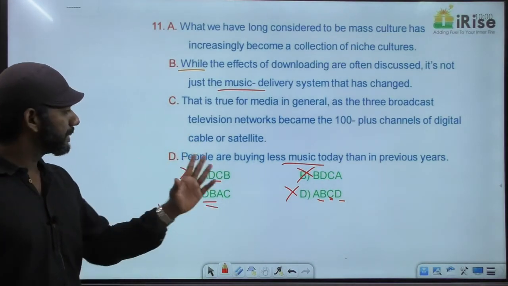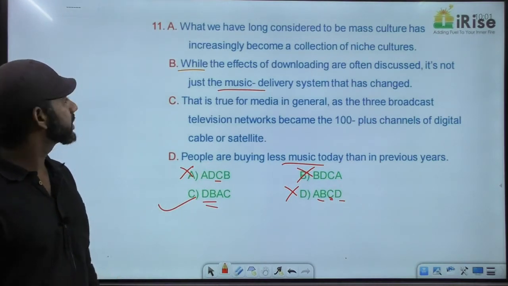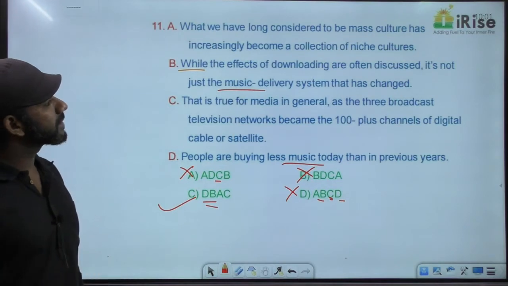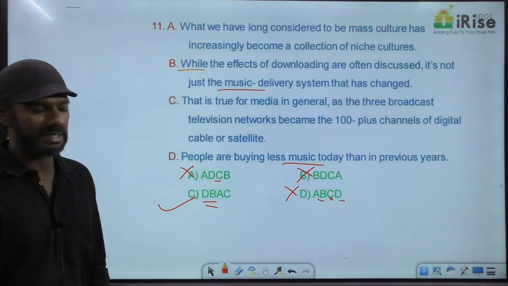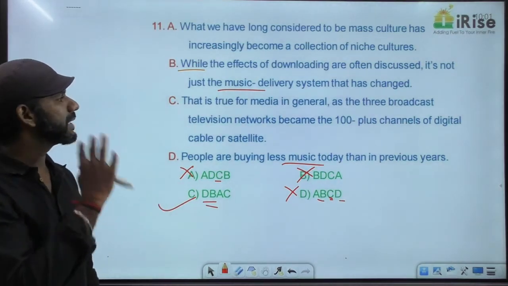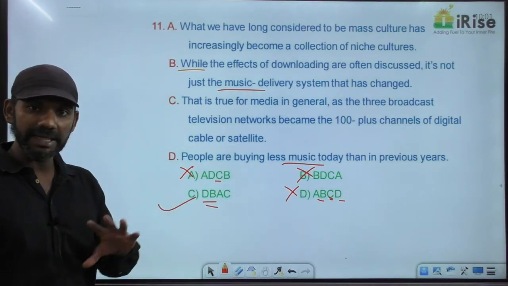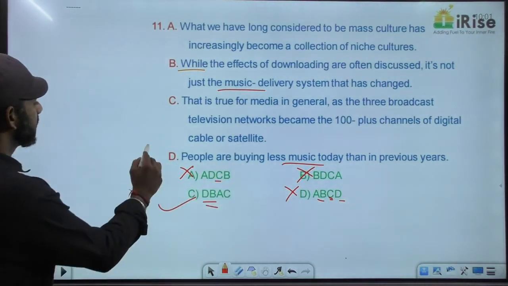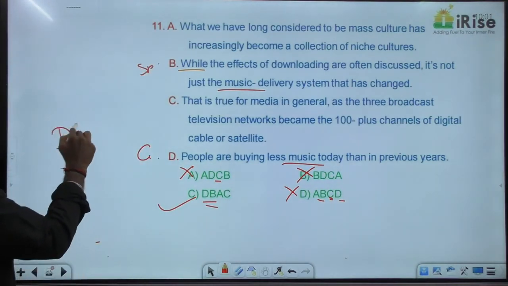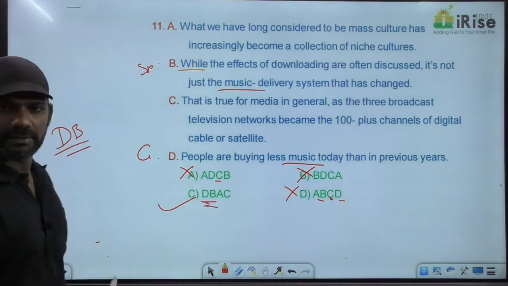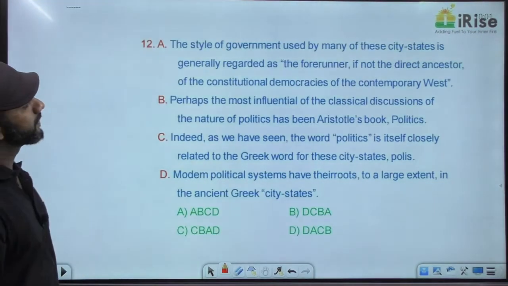We'll find it out. People in general. People are buying less music today than in previous years. Come to B. While the effects of downloading are often discussed, it is not just a music delivery system that has changed. So D is anyway general, B is specific, talks about the music delivery system. Here this talks about people buying less music. D is general, B is specific, and it's always general and specific. So DB must be the mandatory pair. So the answer is option C. Clear? Come to the next one.